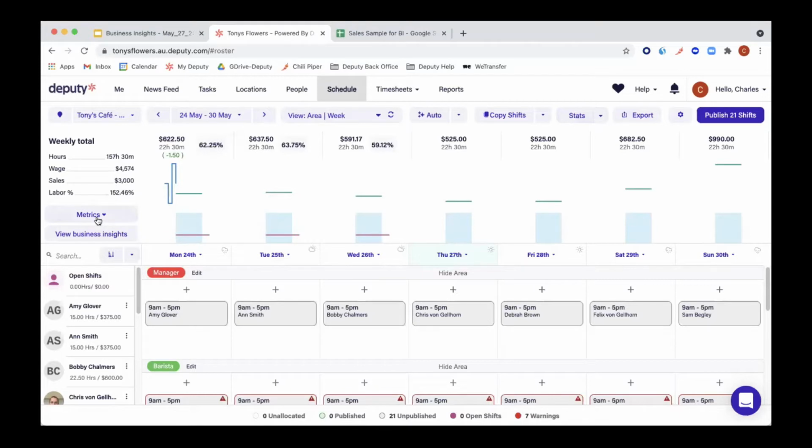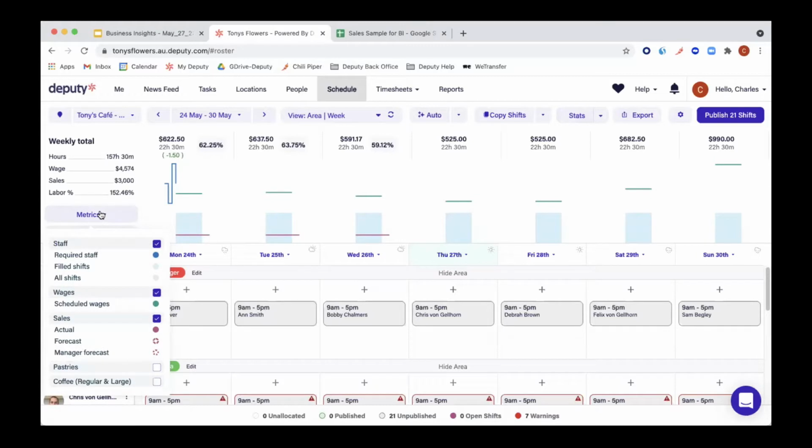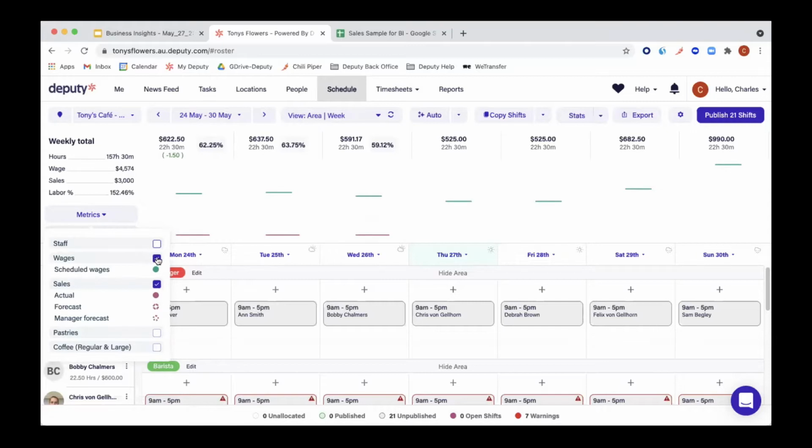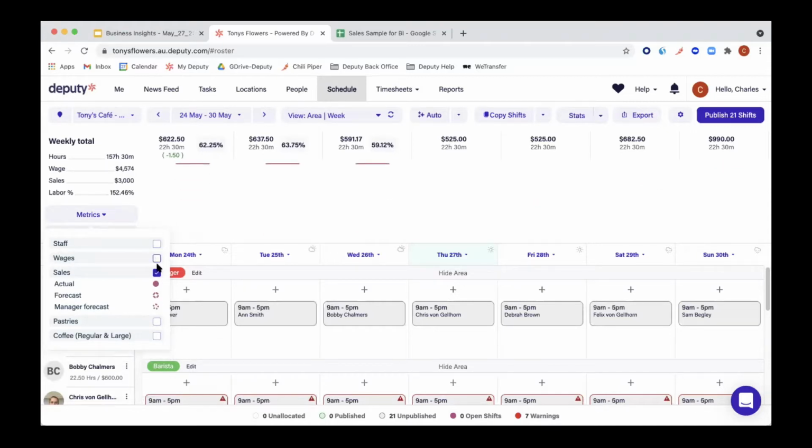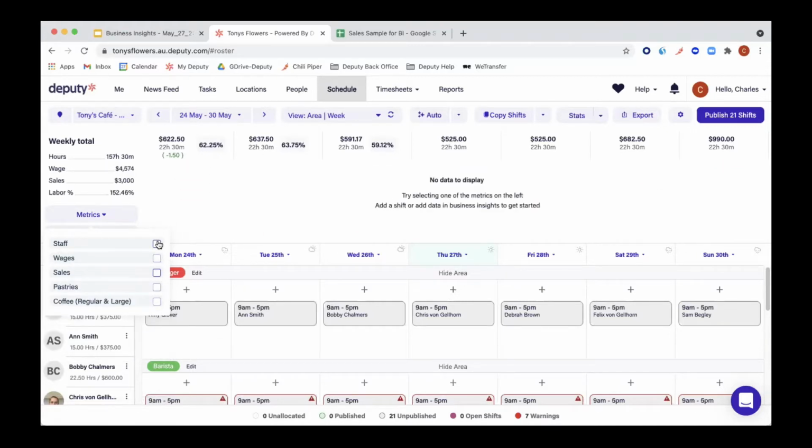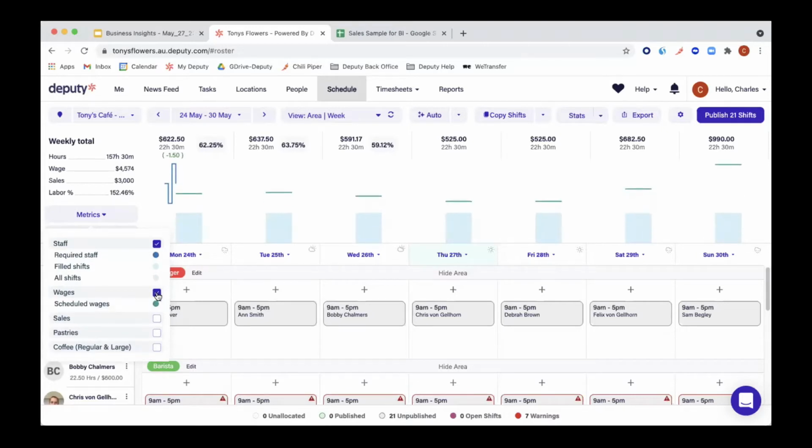At the bottom of the weekly total, you can click on the metrics, and a window will appear showing you the different metrics we have. So by default, we have staff, wages, and sales, but you can also create your own metrics. Here we have created pastries and coffee. You can also select to view certain types of metrics in regard to the others. To do that, all you have to do is click right here to not see staff anymore, here not to see wages, and maybe here just not to see sales, or just click again so they can show up.